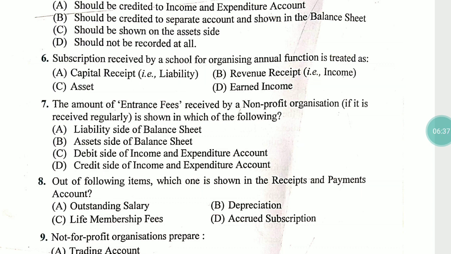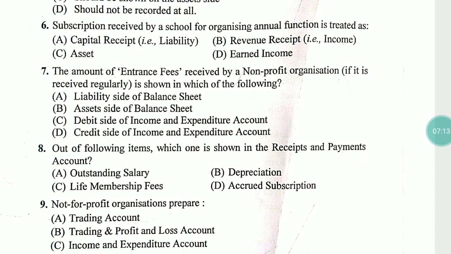The first option is capital receipt, the second option is revenue receipt, the third option is asset, and the fourth option is earned income. So subscription received by a school for organizing an annual function is a capital receipt because it is not of a recurring nature, it is a non-recurring receipt, so it is known as capital receipt and it is shown in the liability side of the balance sheet of the current year.